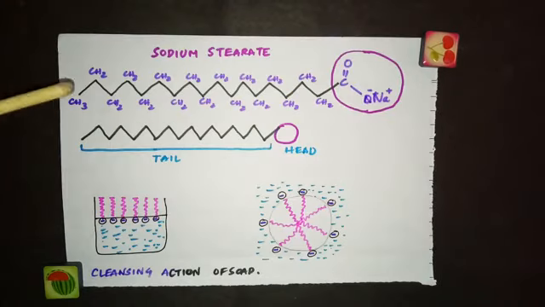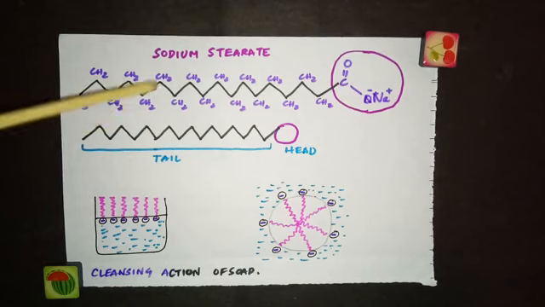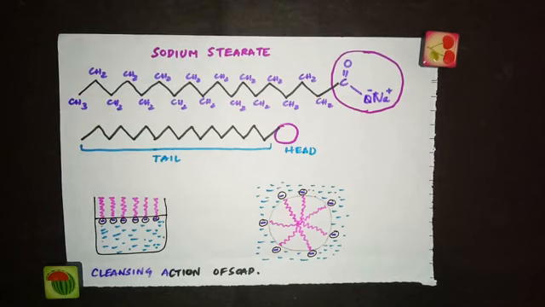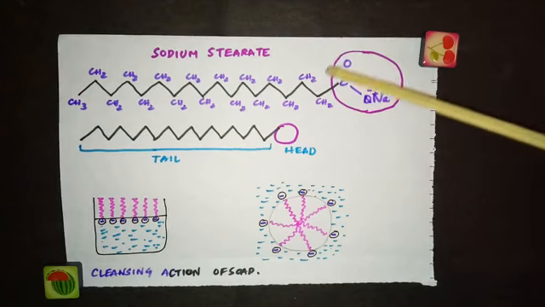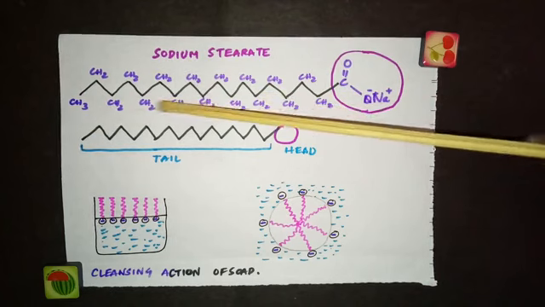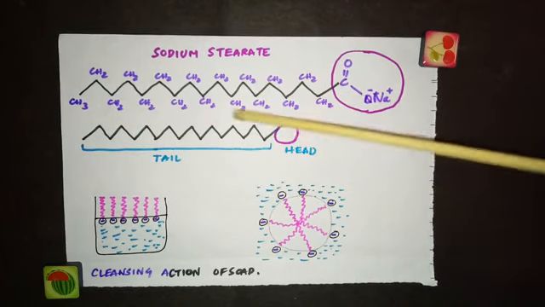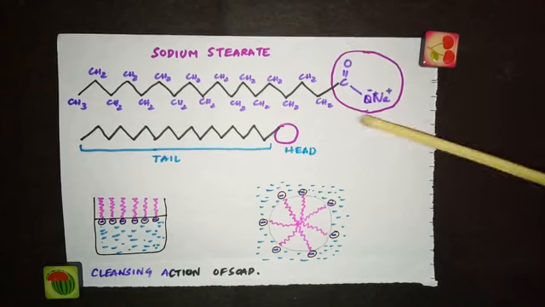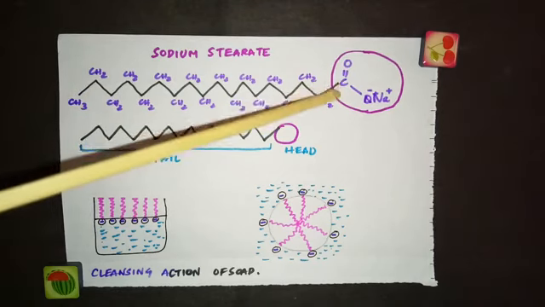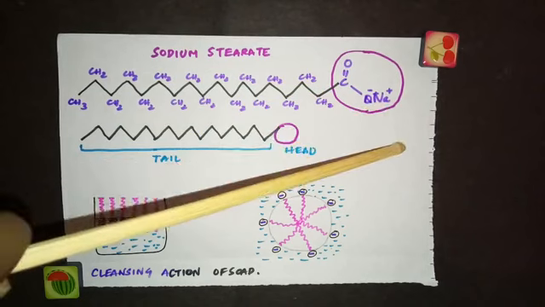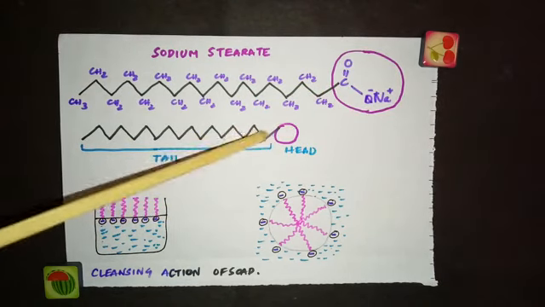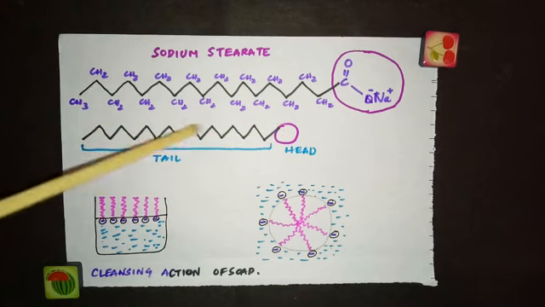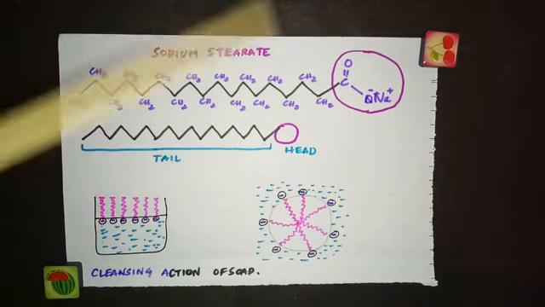As I told you, this is sodium stearate. See, this is the alkyl part. The formula for sodium stearate is CH3, CH2 sixteen times, and then COO minus Na plus. This is the tail part, which is the alkyl part, and COO minus Na is the head part. After you put this in water, it dissociates; Na goes out, so this part is COO minus and this part is the R part. This R part is hydrophobic and this is hydrophilic.